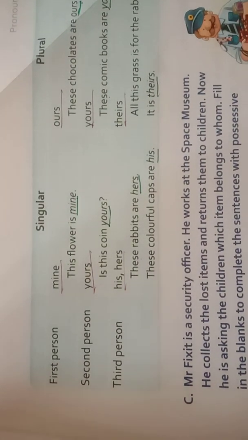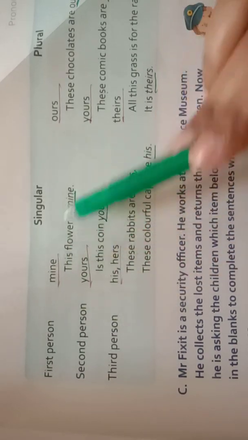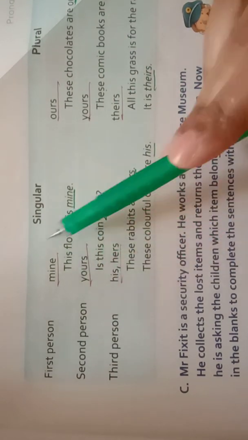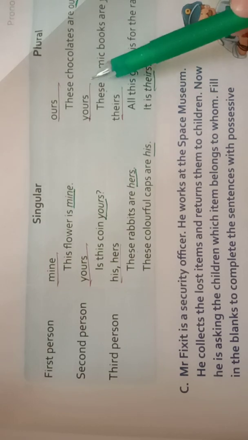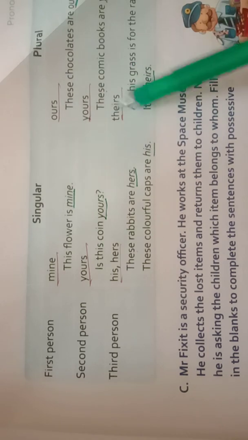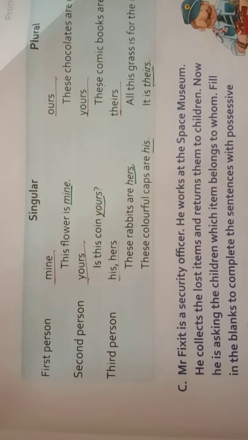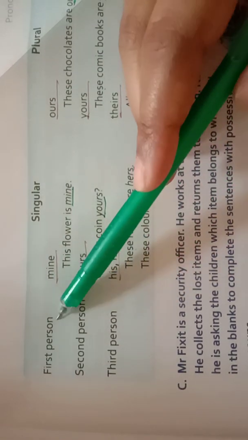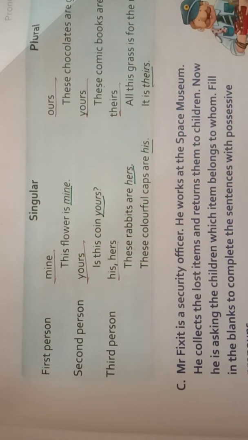So boys, you have to learn what the possessive pronouns are. In first person we use mine for singular and ours for plural. In second person we use yours for singular and also for plural. In third person we use his and hers for singular and theirs for plural. So boys, try to remember and learn them. There are three types of possessive pronouns, for first person, second person and third person, and you have to remember and learn them.